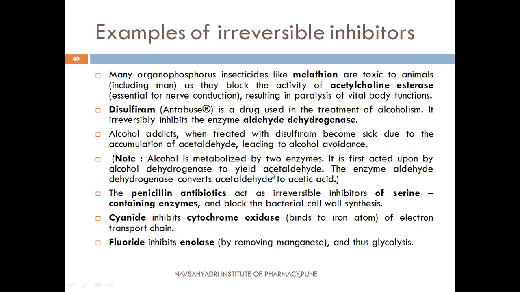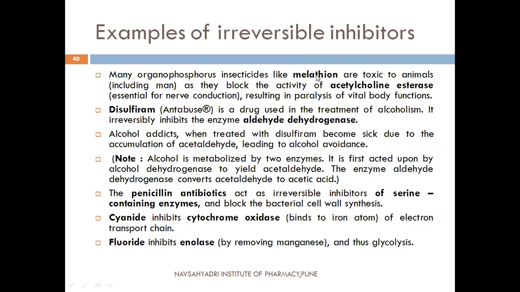These are more examples of irreversible inhibition. The substance malathion is an organophosphorus insecticide, and it is toxic to animals as it blocks the activity of acetylcholine esterase.